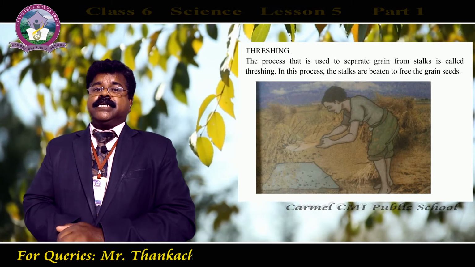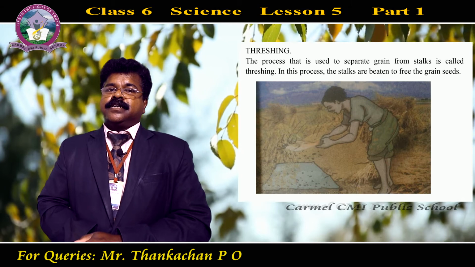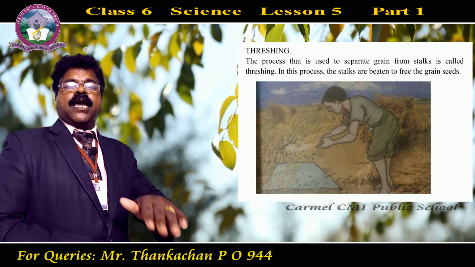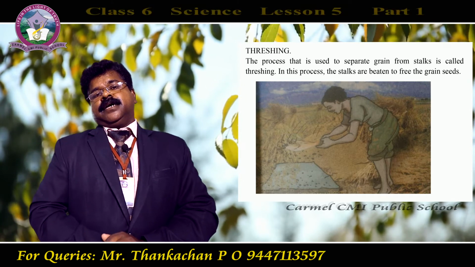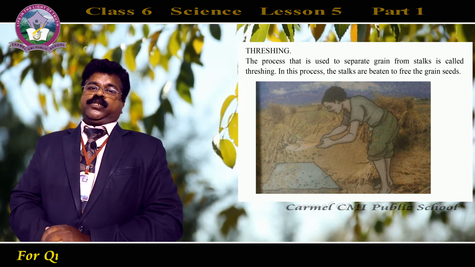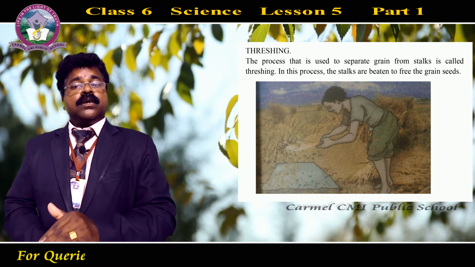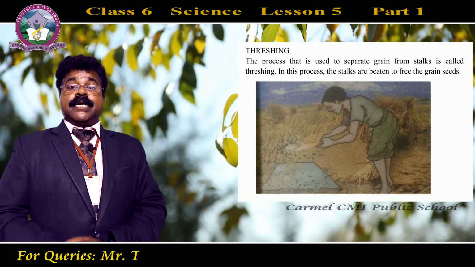The next process is threshing. Have you heard the word threshing? Threshing means beating against a hard substance. That is known as threshing. Generally, in order to separate grain from stalks of wheat or rice, people used to follow this method, that is threshing.